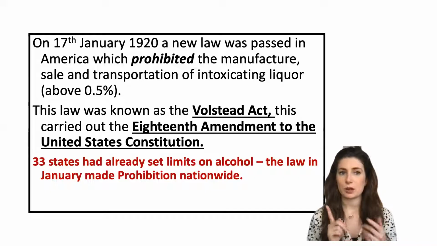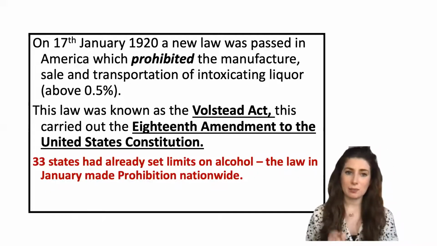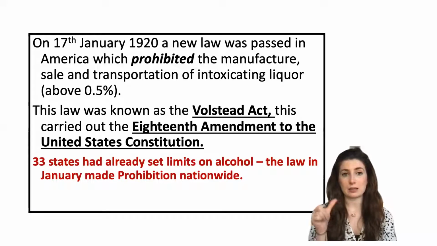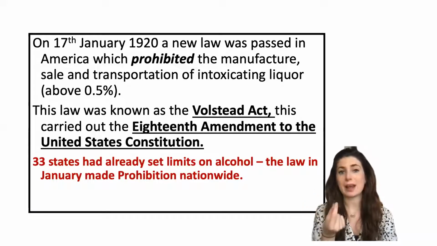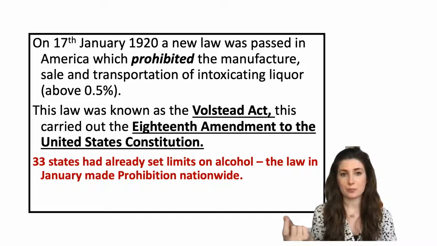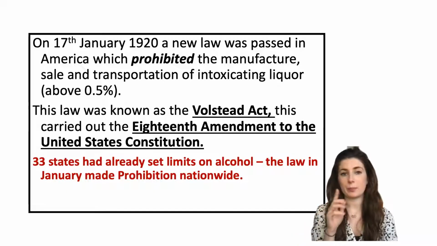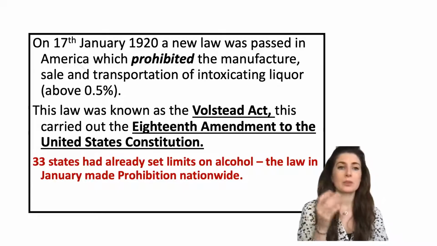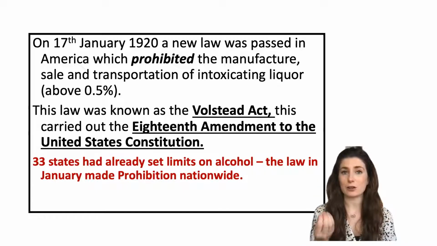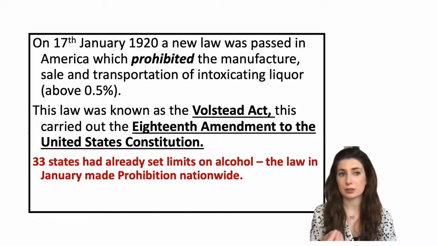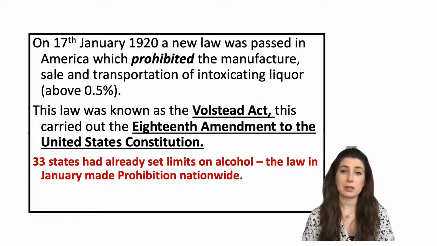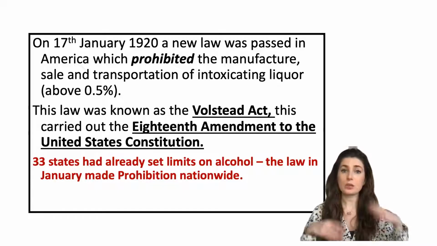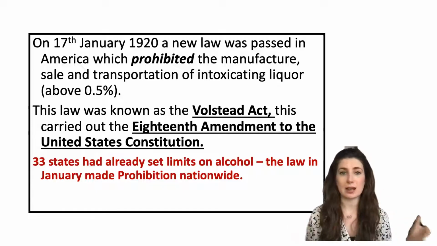It's very important you understand the difference. The 18th Amendment is the name for it in terms of it being the 18th change to the US Constitution. That's why the banning of slavery, or the freeing of all slaves in America, is known as the 13th Amendment. The Volstead Act is the name for the actual piece of legislation that was passed. Interestingly, 33 states had already set limits on alcohol at this point. The law in January simply made this nationwide.